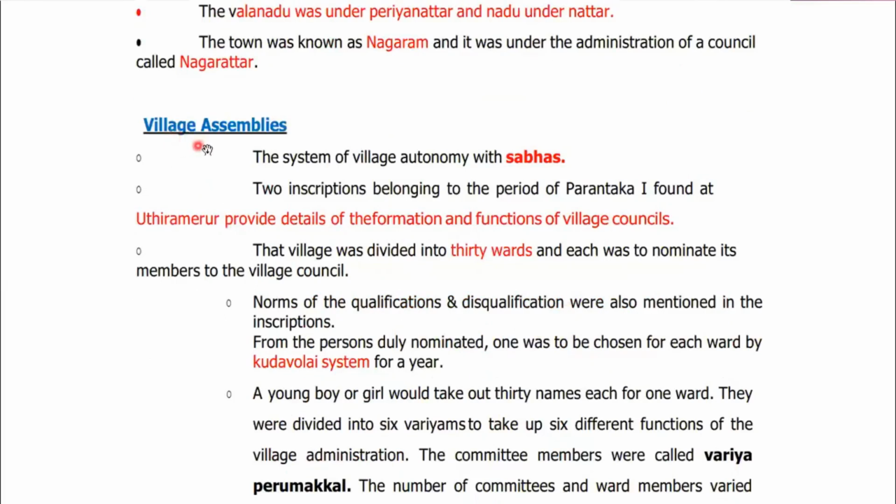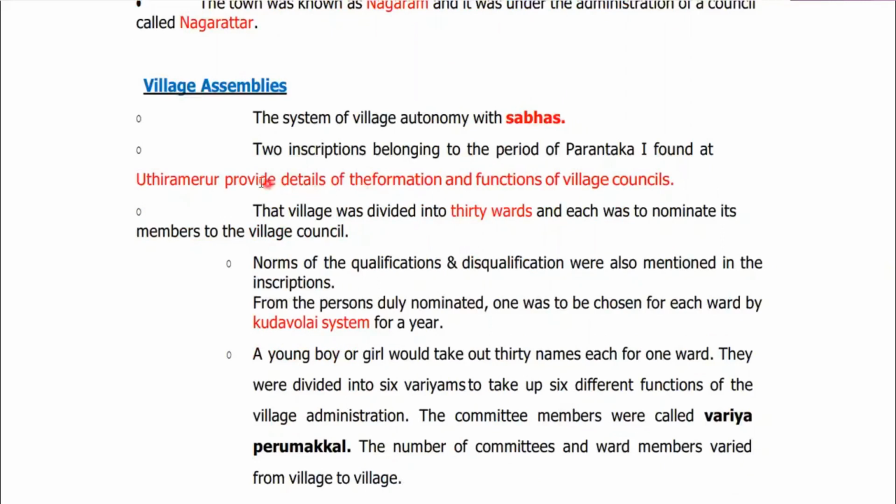Now, as I told you, they were very famous for their village assemblies. Village administration was a kind of local self-government, which we have in practice today in the form of Panchayati Raj institutions. So the system of village autonomy was with sabhas. We have two inscriptions that we just discussed, the Uttaramerur inscriptions. They talk about village assemblies and local self-government during the Chola Empire.